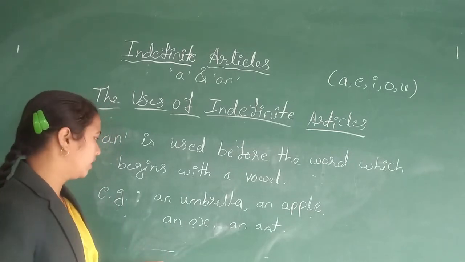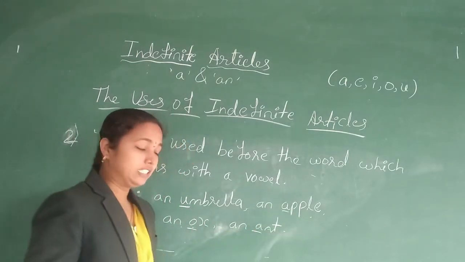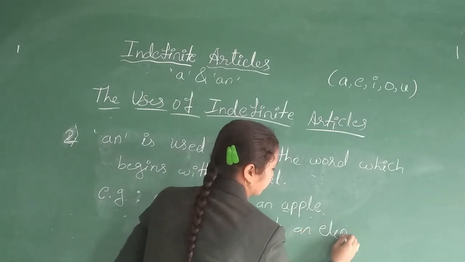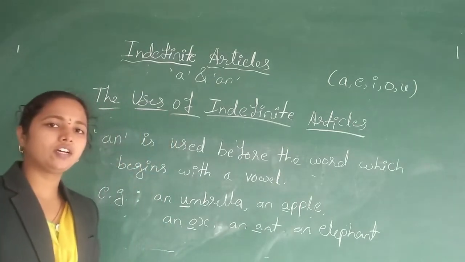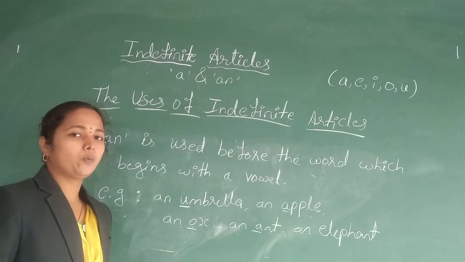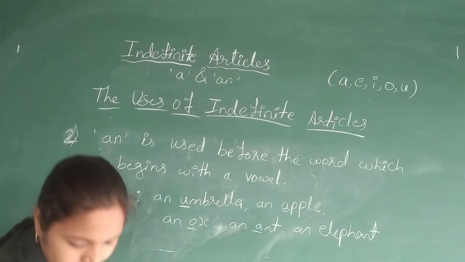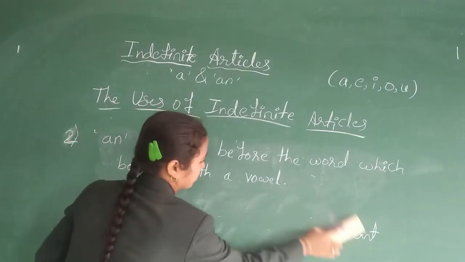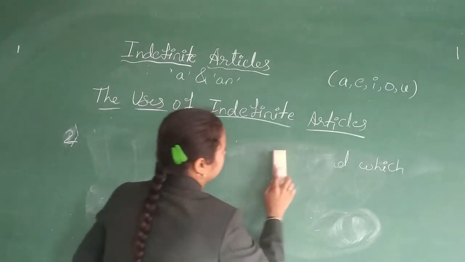Any of the vowels, it may be u, o, a, or e, an elephant. So any of the five vowels. The word which begins with a vowel, we use article an before that word. Next, use number 3.